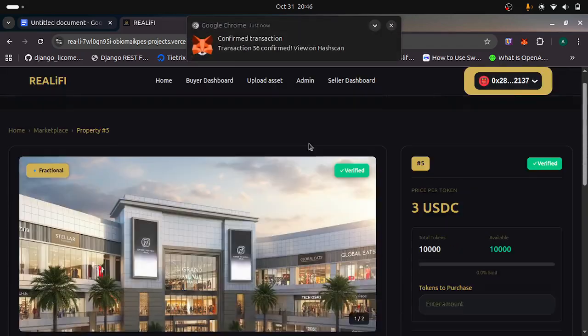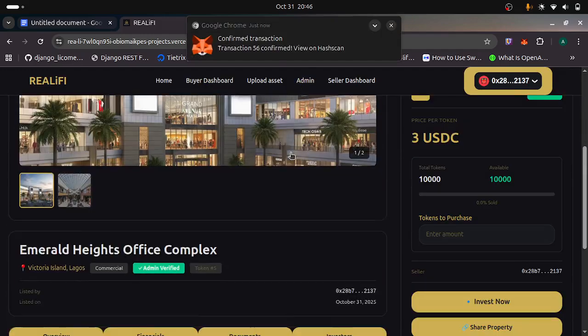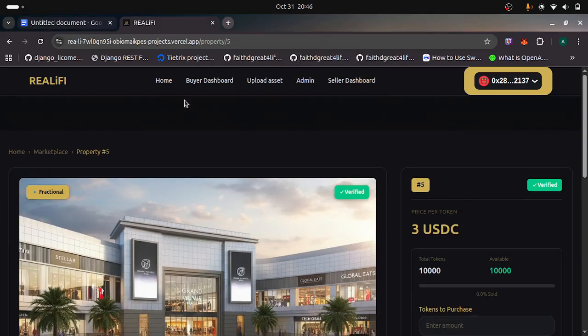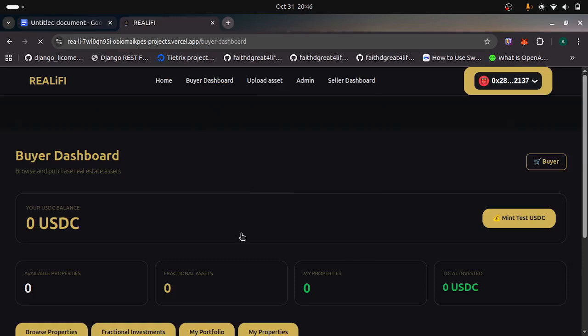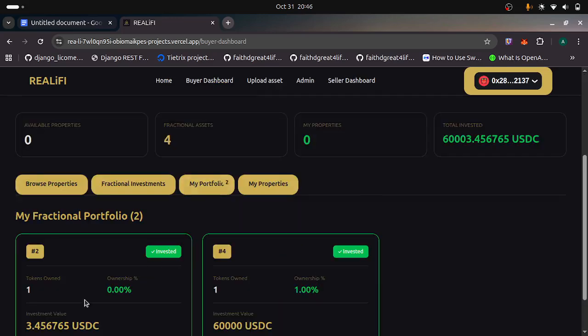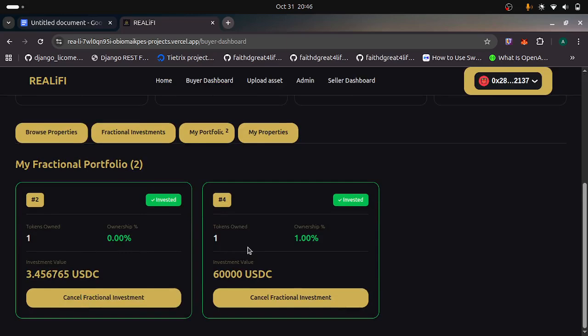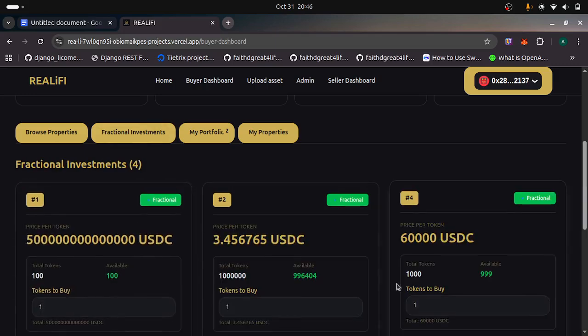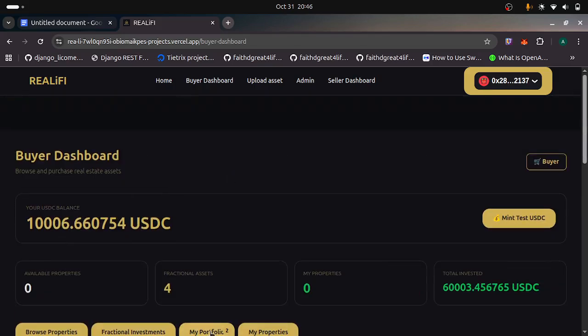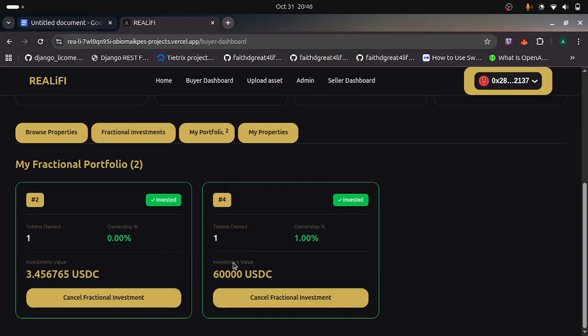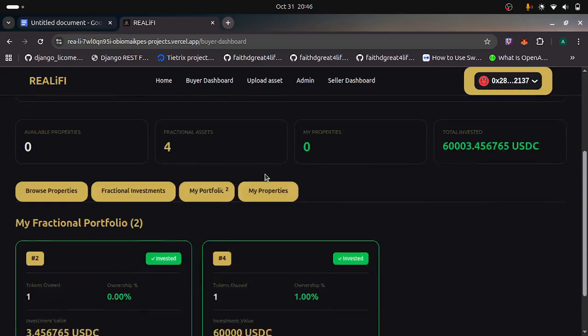Okay, so when I go back to, okay, it's confirm transaction. So when I go back to the home page, I go to my dashboard. I can see the asset I just invested in now, my portfolio. Fractional investments. Okay, this is it. This is the one I just invested in. Then my portfolio. This is the one. Okay, yeah, this is it. And that's that.